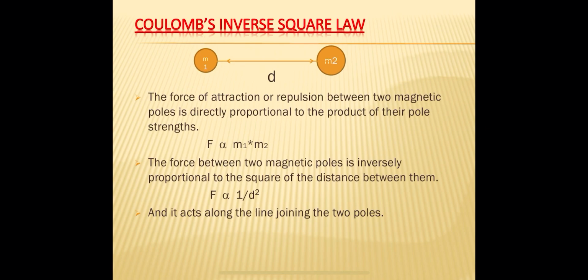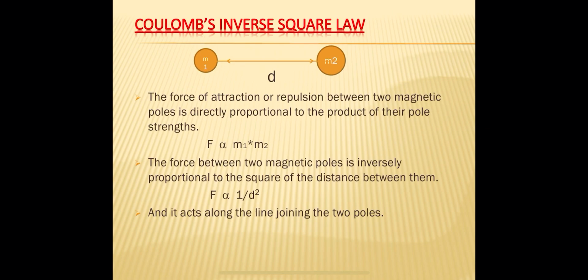So in a single word, the force between two magnetic poles is directly proportional to the product of their pole strengths, m1 and m2.